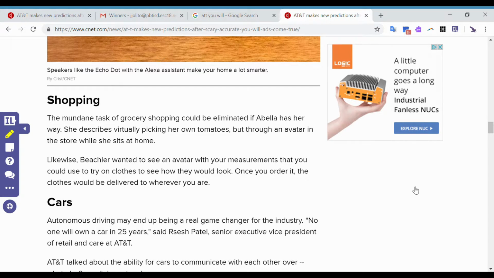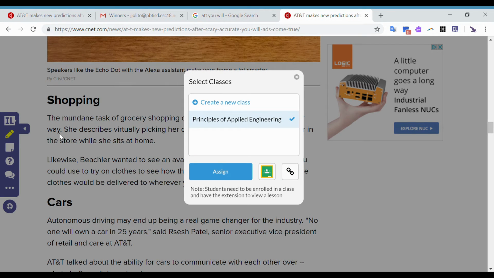So now that we have our lesson inserted into this web page, next thing that we're going to do is assign it to the class. And to do that, again, in the toolbox here, you click on the assign button. And then you can either create a new class, integrate it into your Google Classroom, copy the link, or just assign it to whichever class you already have there.